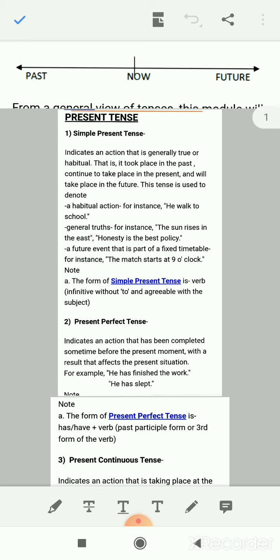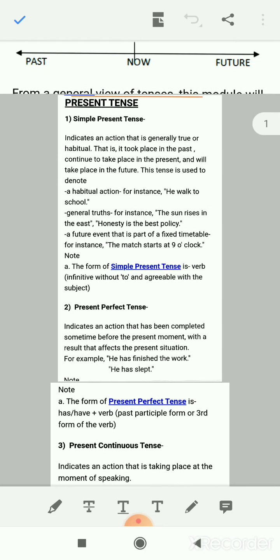Simple present tense is also known as indefinite present tense, because the time of the work is not fixed. We know that the work is done in the present time, but we don't know the exact timing of the work. So the time is not fixed, that is why this tense is also known as indefinite tense.